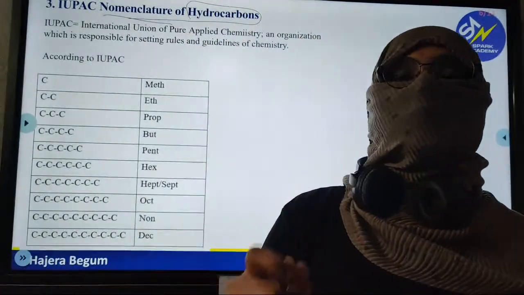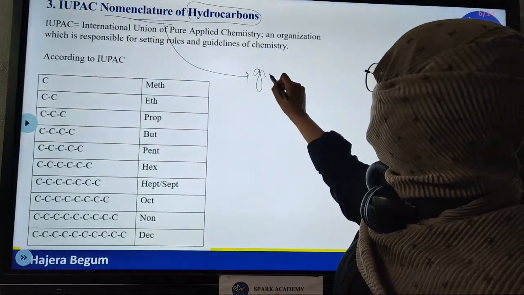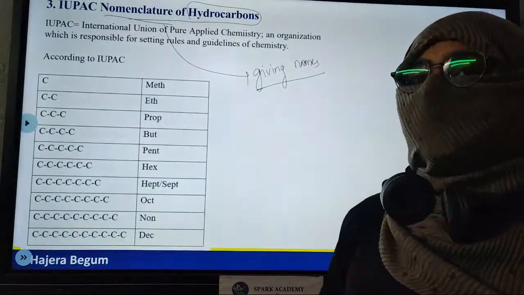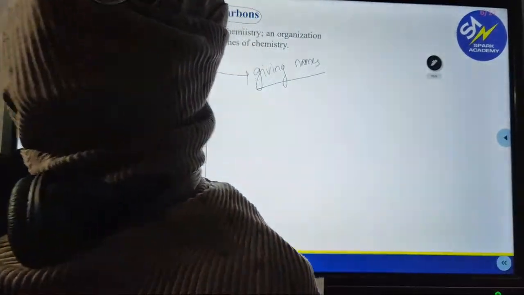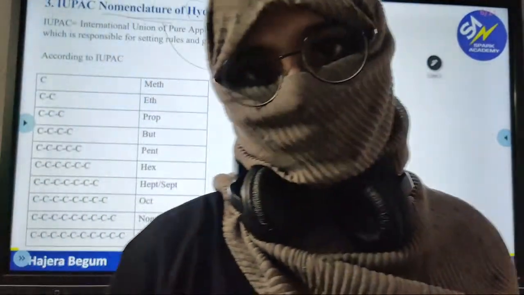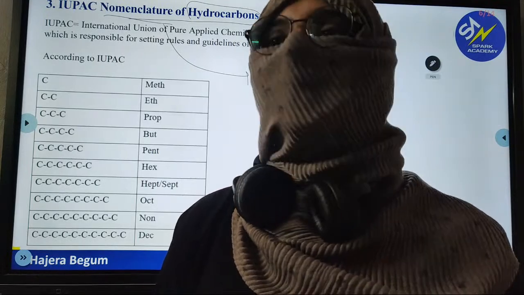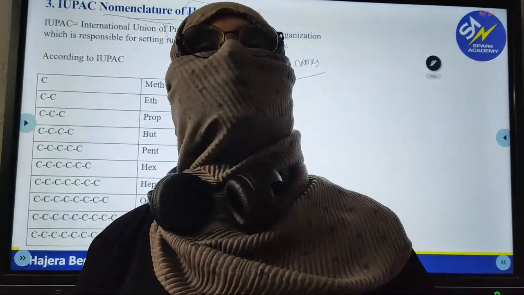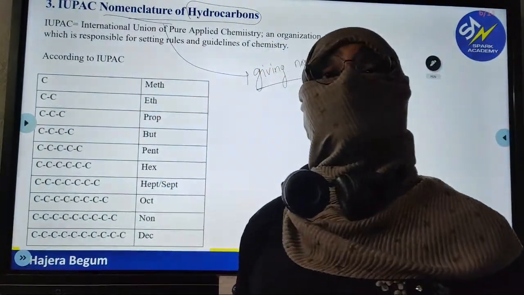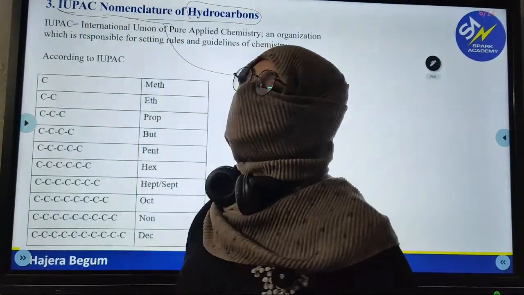Before we move to the nomenclature, the meaning of nomenclature is the process of giving names. Everything in the universe has a certain name, whether it is a human being, an animal, bacteria, virus, or any chemical, books also, anything whether living or non-living will definitely have a name. So we should also have a name for the compounds, right? So how to give the name of any compound? It is designed or set by an organization called IUPAC.